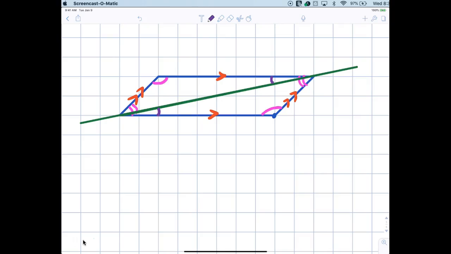That is correct. So I know that this angle is congruent to this angle. Now, I want everybody to look at the top triangle. I want everybody to look at the bottom triangle. And I want you to tell me what's true about the top triangle and the bottom triangle.